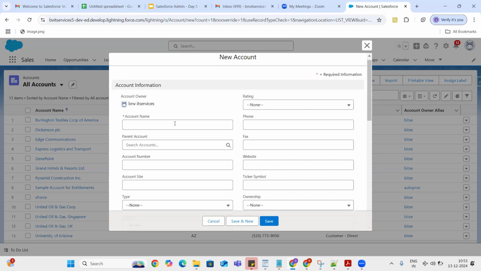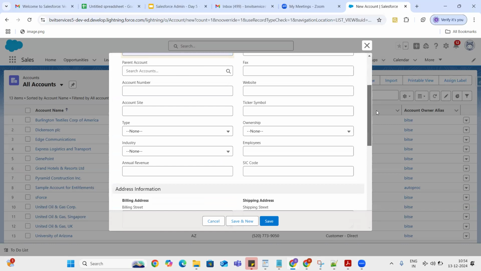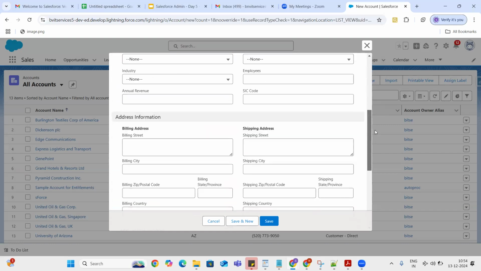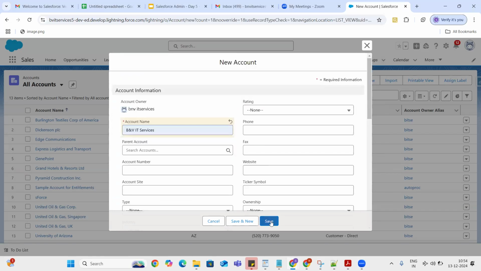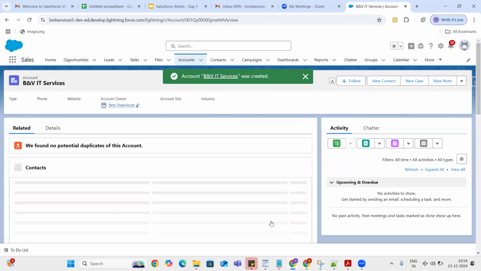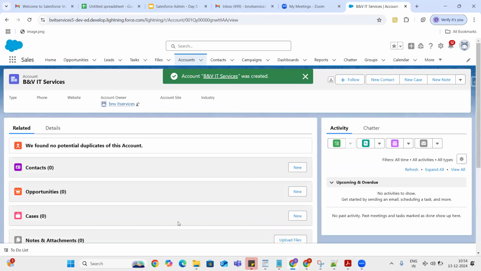So I can give my account name also. The red mark indicates what is mandatory and all the rest are optional. So I'm just going to fill the mandatory ones for now. Account name is the only mandatory one. So I'm just going to click on Save. There is a record which is created for me.